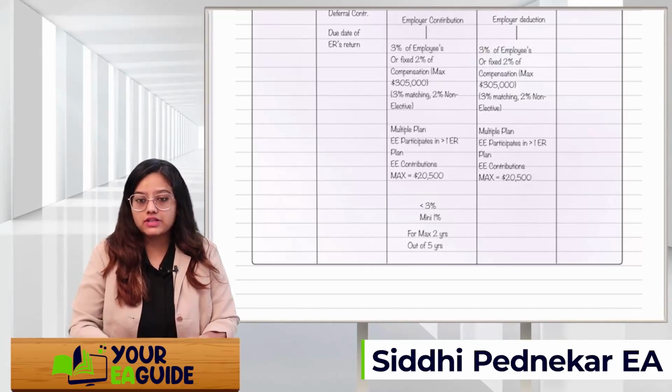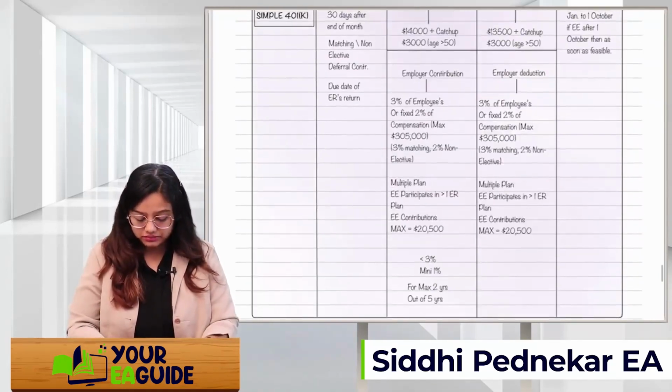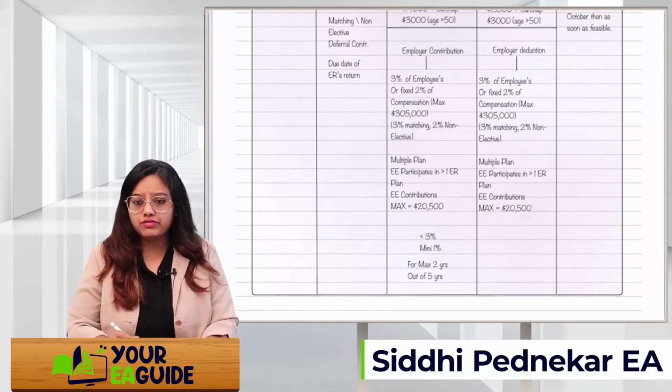An employer has the option to contribute up to 3%. Minimum 1% they will have to contribute. 3% is the highest amount I am saying. Okay. For a maximum of 2 years out of 5 years, you will have to contribute at least 1% to 3%.